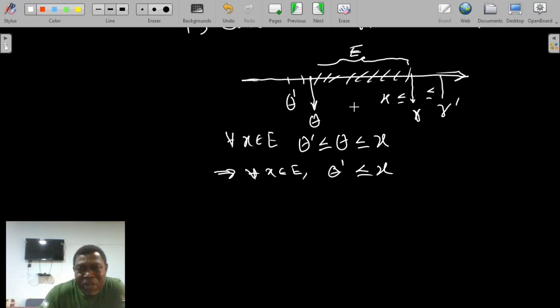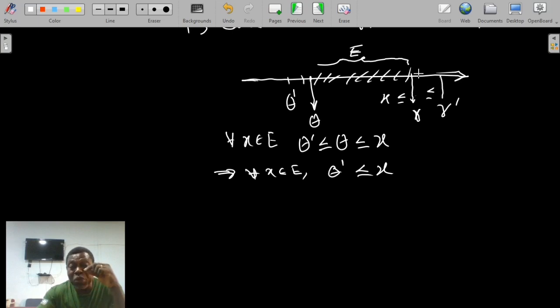So you see, since we have many lower bounds, there is one that is greatest of all of them. That one is the closest to the set A out of all the lower bounds. The same with the upper bounds: the upper bound that is closest to the set A is the least of all the upper bounds.